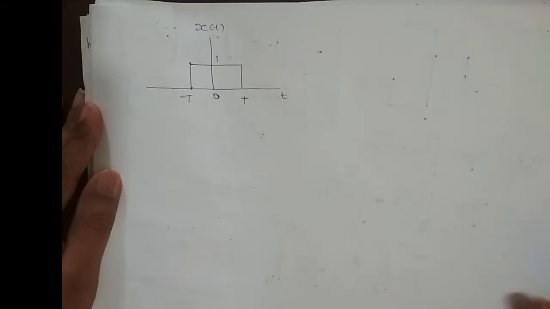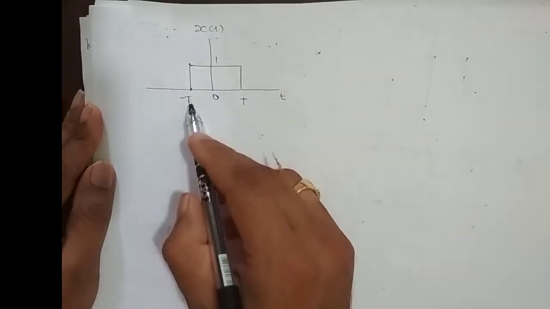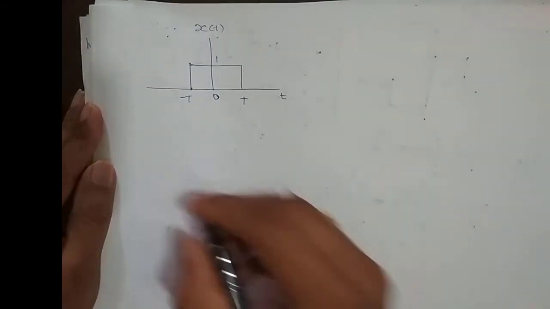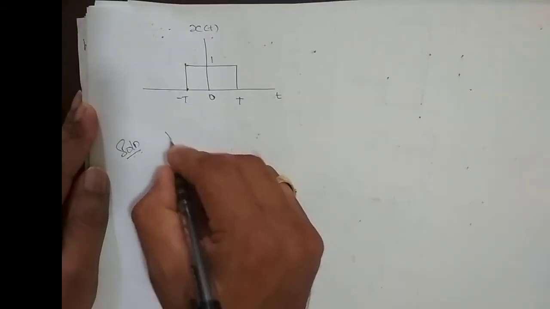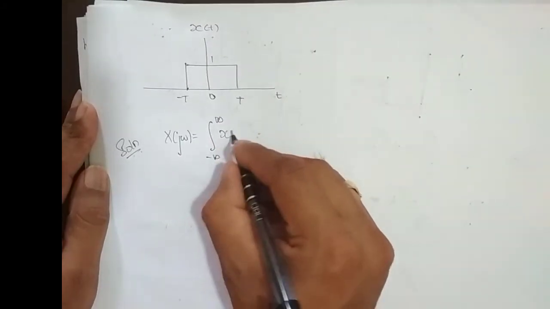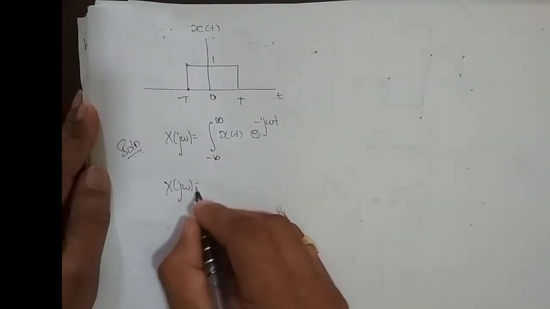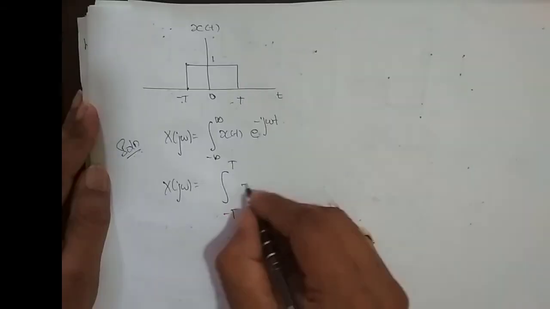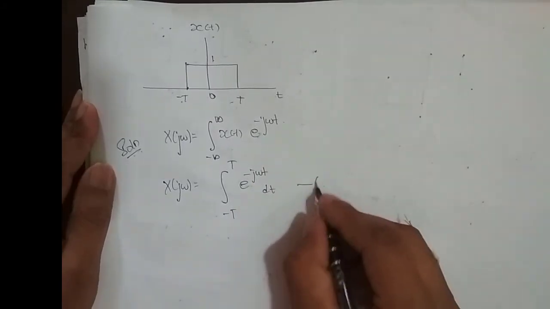So we shall take one last problem. I have to find the Fourier transform of this rectangular pulse where its amplitude is 1 for t varying from minus capital T to plus capital T. So solution. The formula is x of j omega is equal to integrating from minus infinity to infinity x of t e power minus j omega t. So x of j omega is equal to integrating from where to where? So minus T to plus T. Its amplitude is 1. So e power minus j omega t dt. We will call it equation 1.